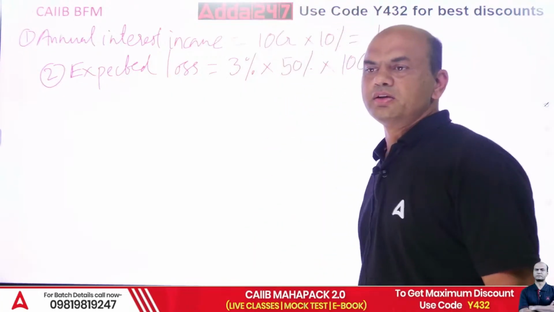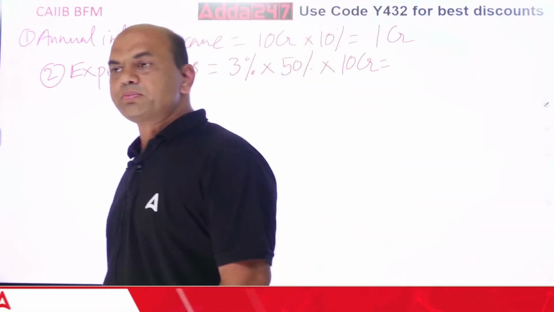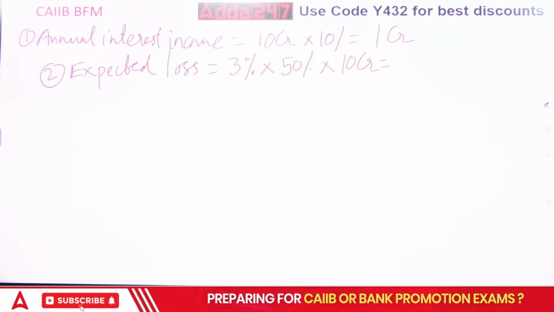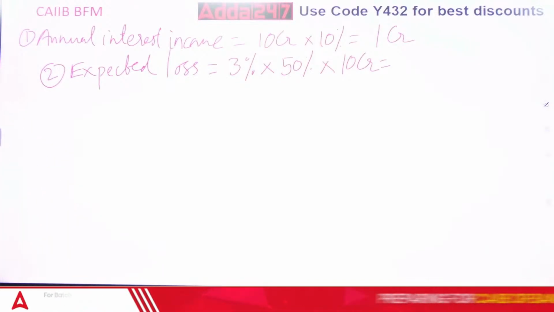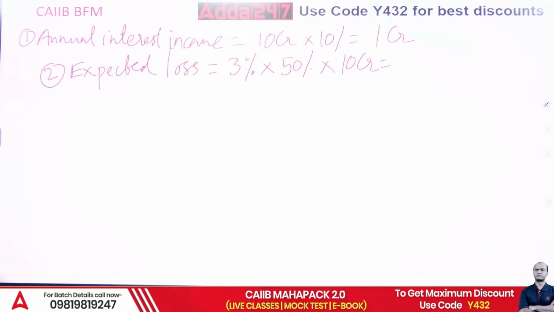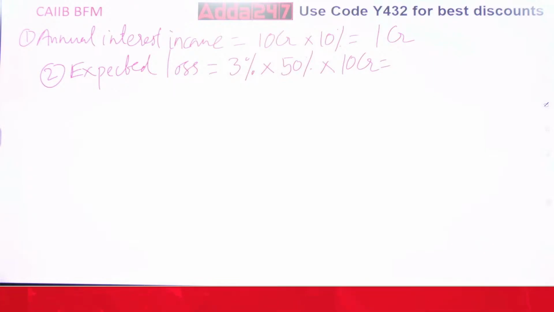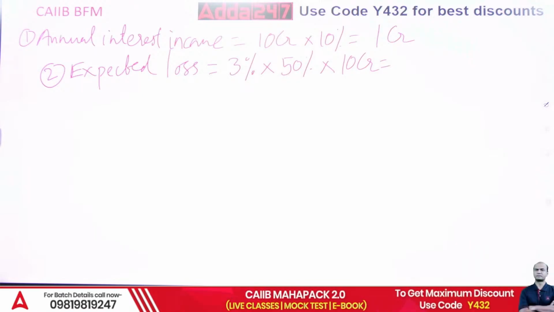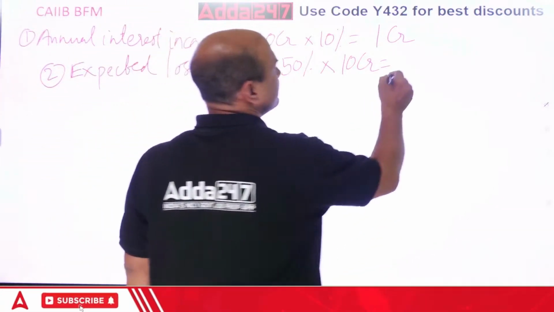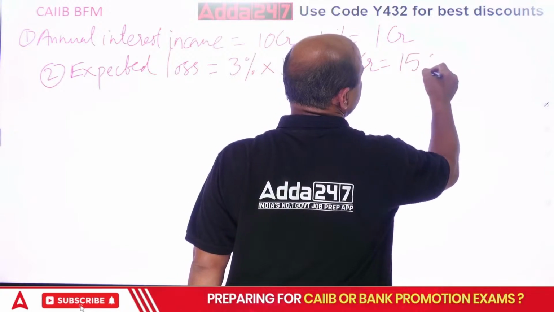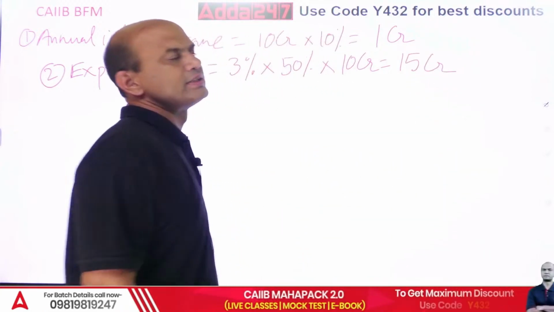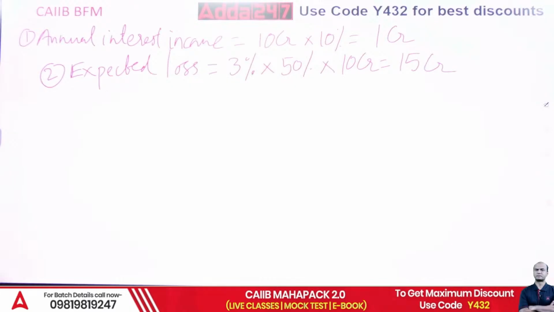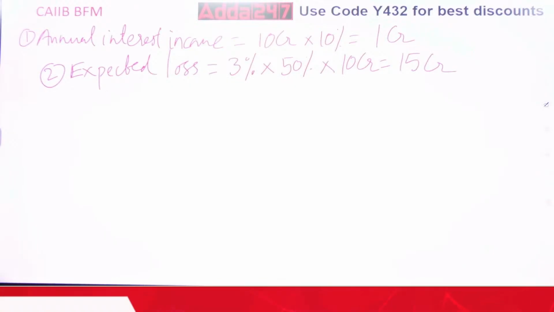Get this. 5 3s are 15. 150% of, 150%, right? So 150% of this 10 CR. Okay. So that is equal to what? 15 CR. So that is equal to 15 CR. Everyone clear on this? 15 CR. This is your next step. Expected loss. Now economic capital.